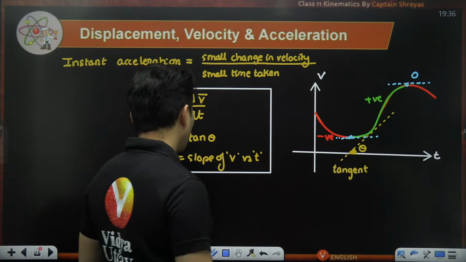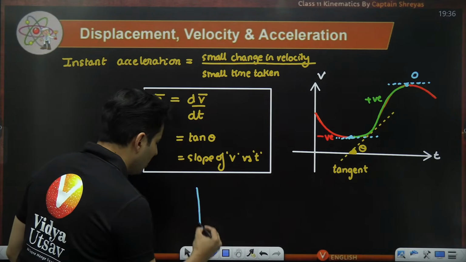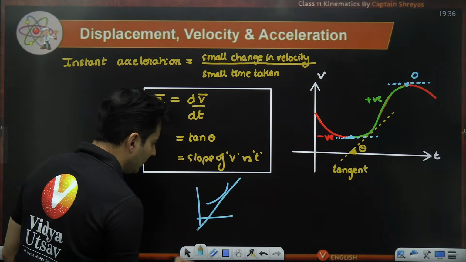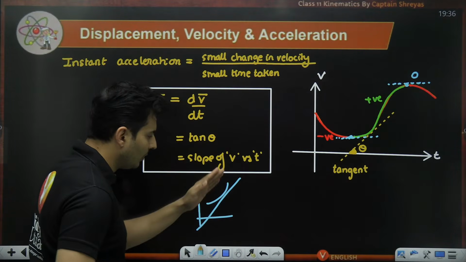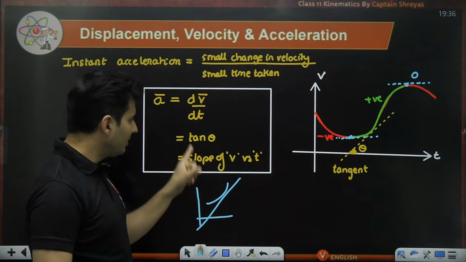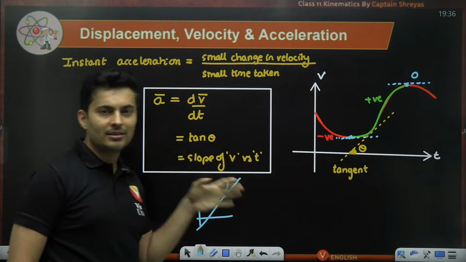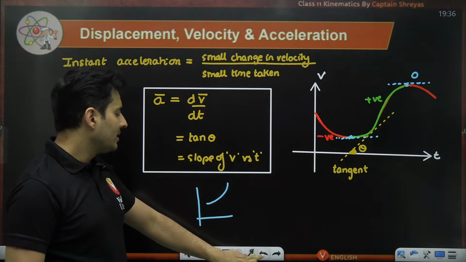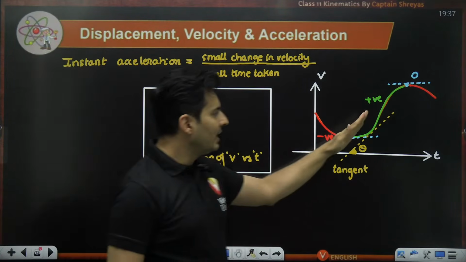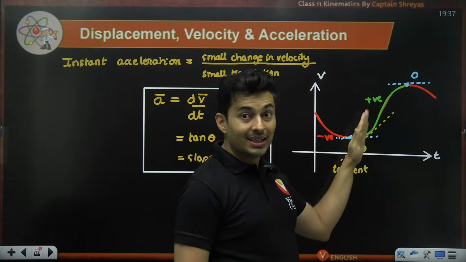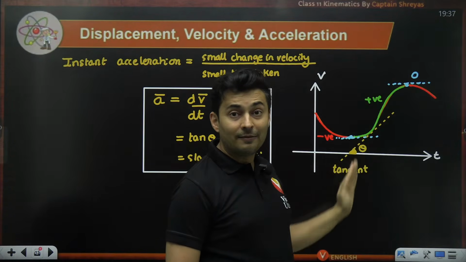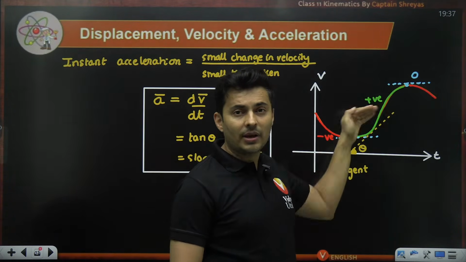Tangent drawn. Okay, see, whenever you have a graph, you draw the tangent, and the slope of the curve is measured by tan theta. Tangent, the name only has come from that. So see, if that graph makes a big angle, then it has more slope, it is steep, so faster changes are happening.